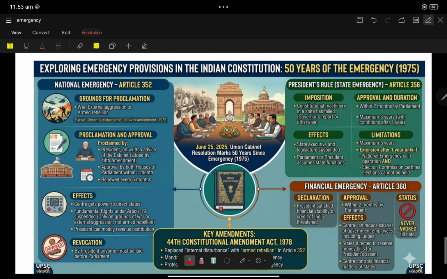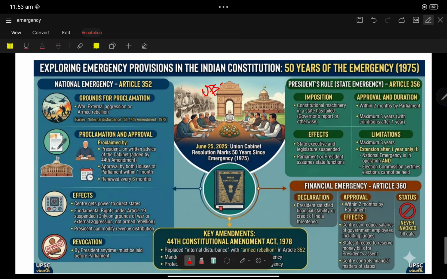The emergency has been one of the important provisions in UPSC Prelims. There have been multiple questions with respect to emergency provisions in UPSC PYQs in the last 25 years. First of all, we can discuss the important provisions with respect to emergency, and then we can go with the MCQs and PYQs. So first, the emergency has been declared on the basis of three types: national emergency, Article 352; presidential rule or state emergency, Article 356; and financial emergency, Article 360.